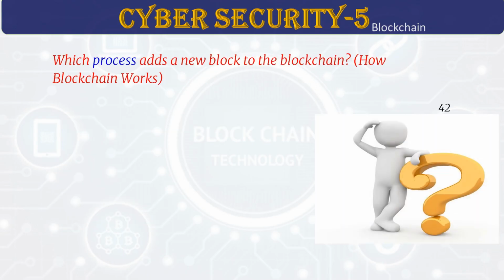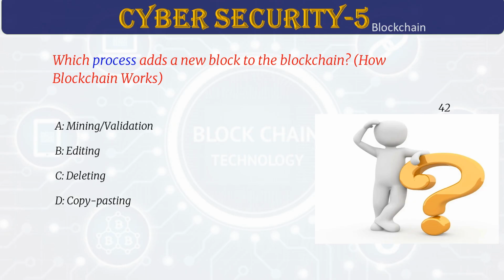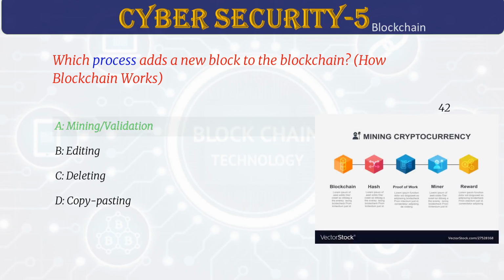Which process adds a new block to the blockchain? Answer A. Mining validation. New blocks are added through a process called consensus. In proof of work, this is called mining. In proof of stake, validators confirm the new blocks. This process keeps the blockchain secure and trustworthy.